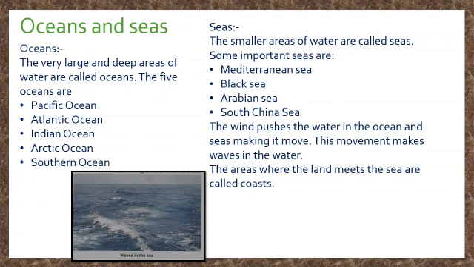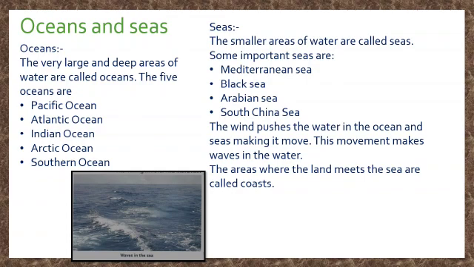Now students, we are going to study oceans and seas. Some continents are surrounded by large areas of water. The very large and deep areas of water are called oceans. The 5 oceans are Pacific Ocean, Indian Ocean, Southern Ocean, Atlantic Ocean and Arctic Ocean. These are the 5 oceans.